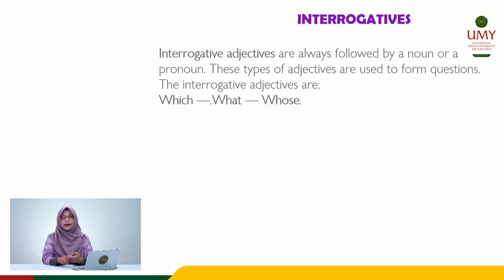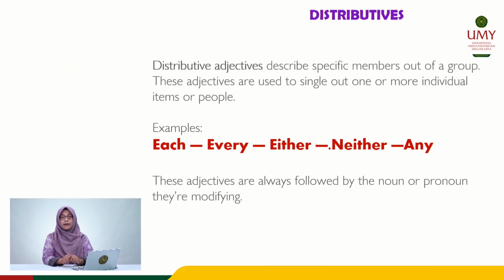What and also whose. So those are included in interrogative adjectives. For example, which book is yours? Which here is asking about the books. Yeah? Which book is yours? That is an interrogative adjective.